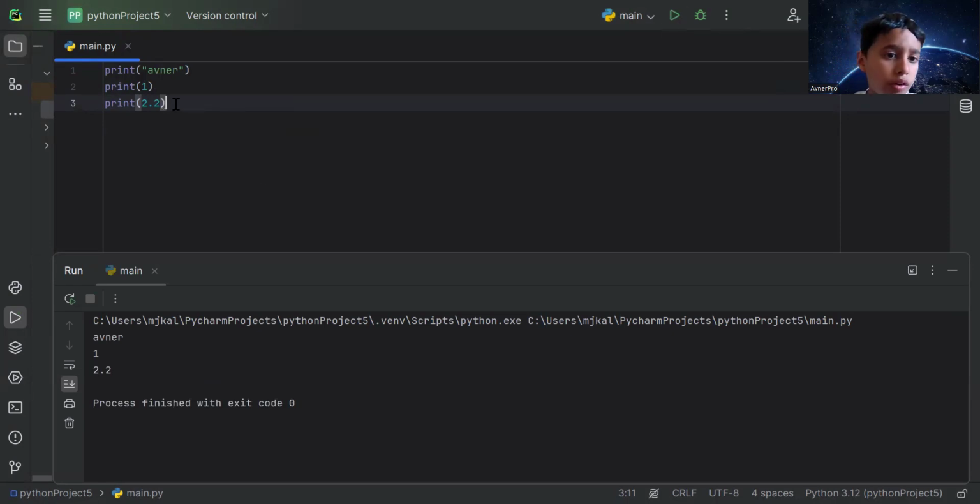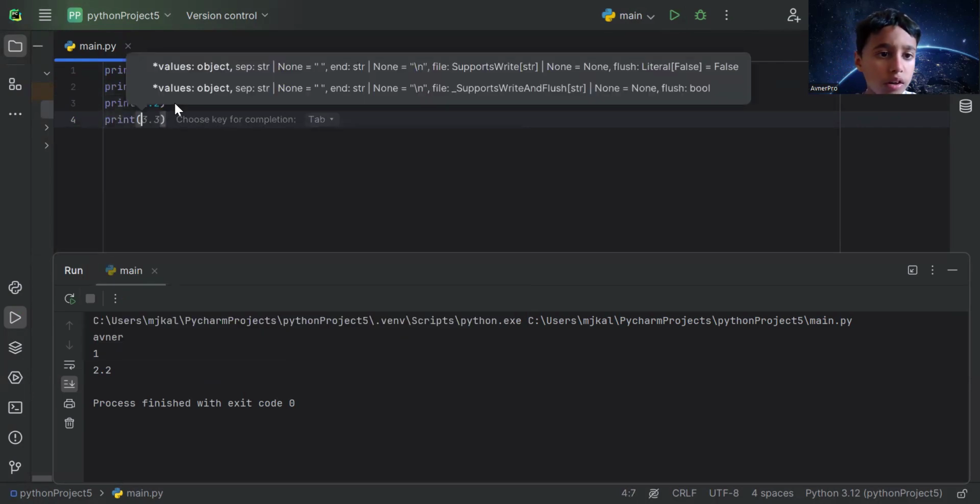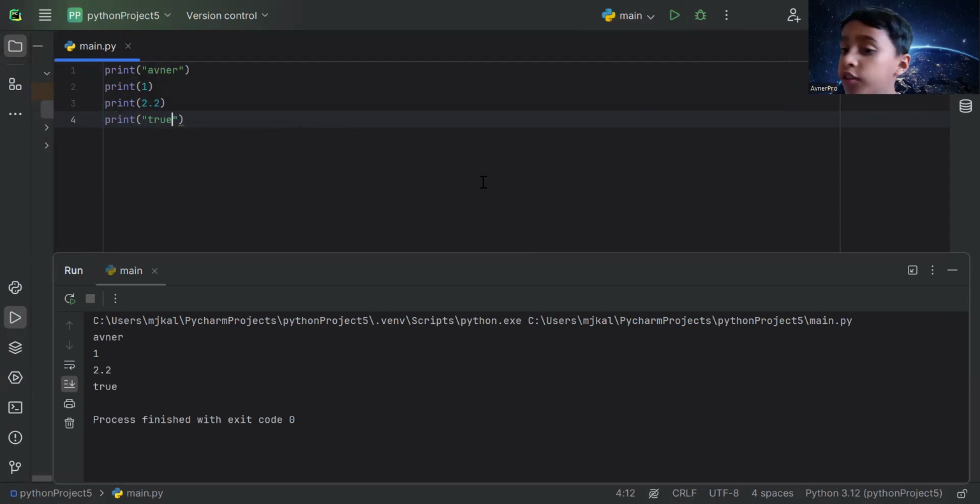See, after 1, 2.2, booleans. Let's go with booleans. You know what they are? They need no strings. So True. So this is a boolean, bool. Okay, see, True. I just reviewed the data types.